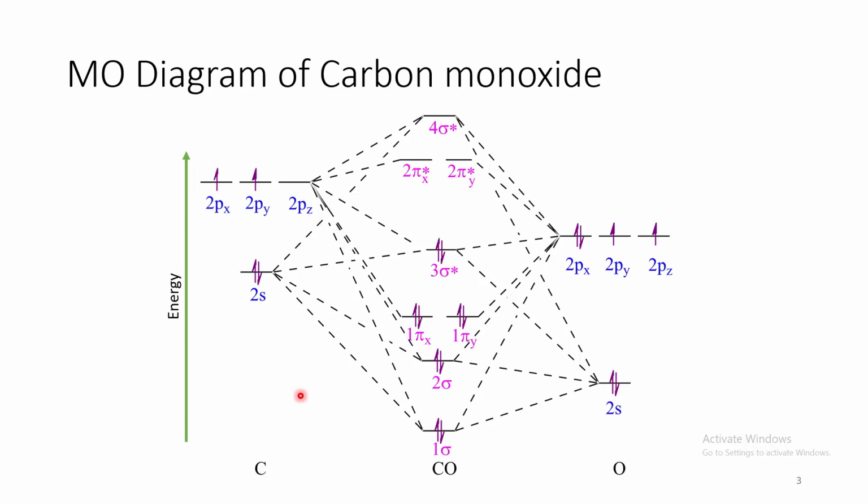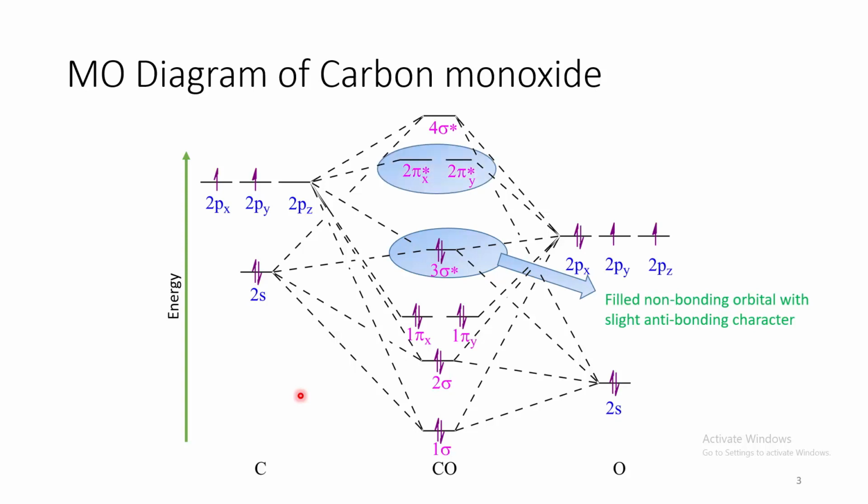If we look at this diagram carefully, we can see there is a filled non-bonding orbital with a slight anti-bonding character and a vacant low-lying anti-bonding or pi star orbital.